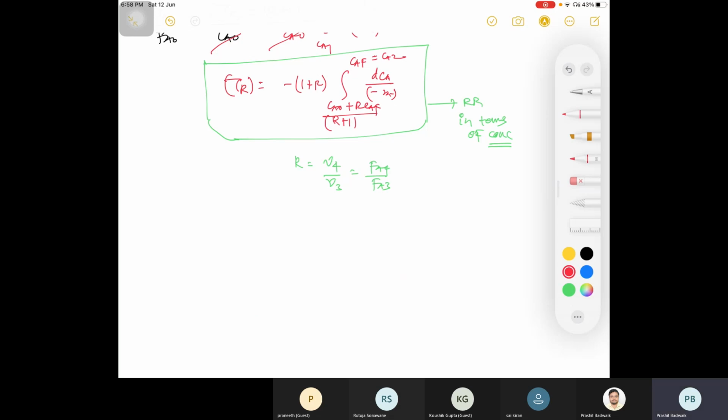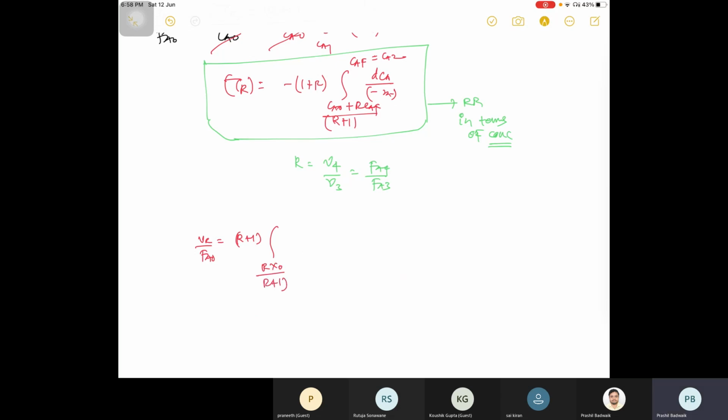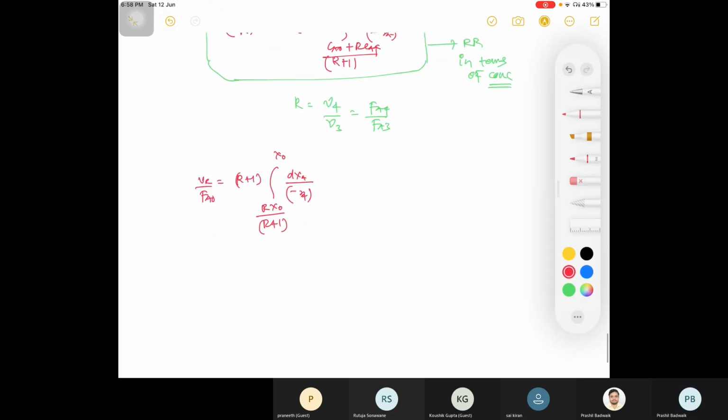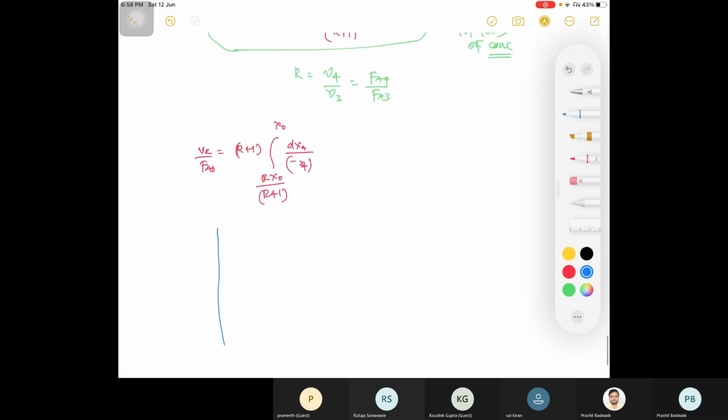For first equation, that was your V divided by FA naught is equal to 1 R plus 1 integration R into X naught divided by R plus 1, and here X naught will be there, dxa divided by minus RA, right? Anyone who can tell me how to draw this equation?